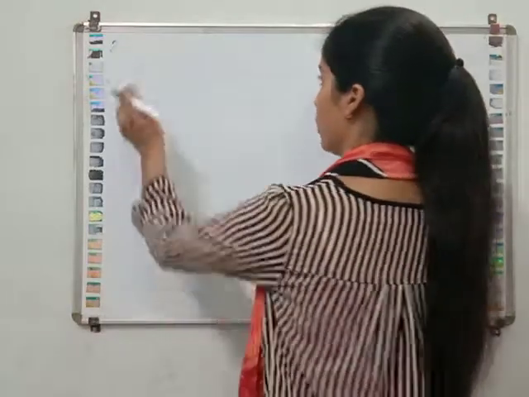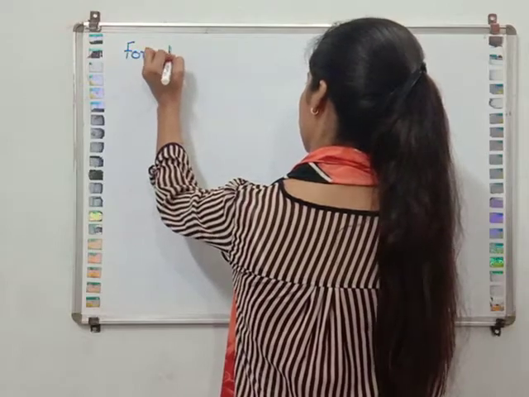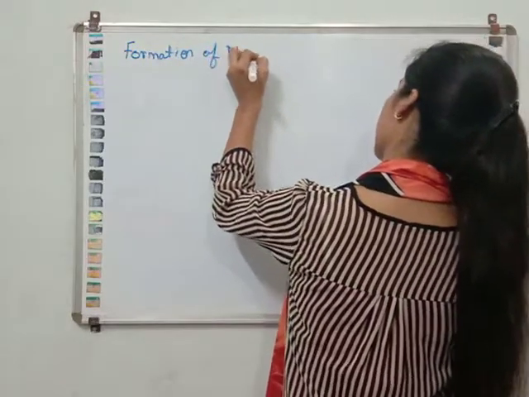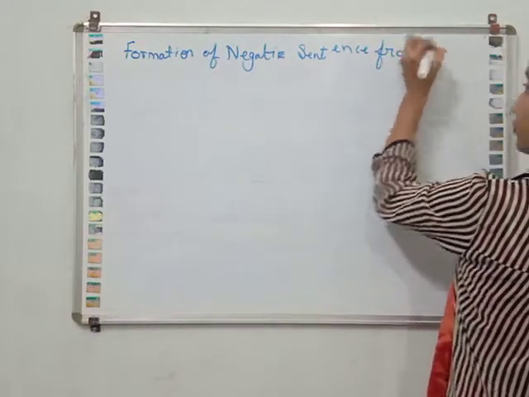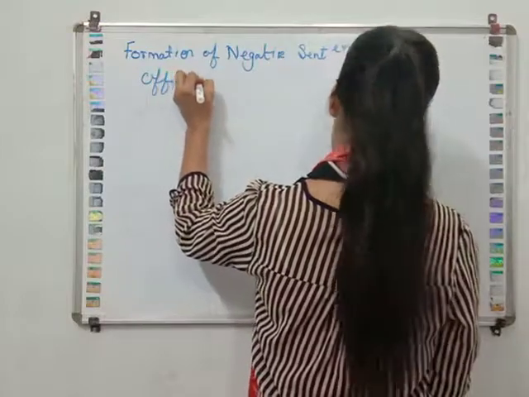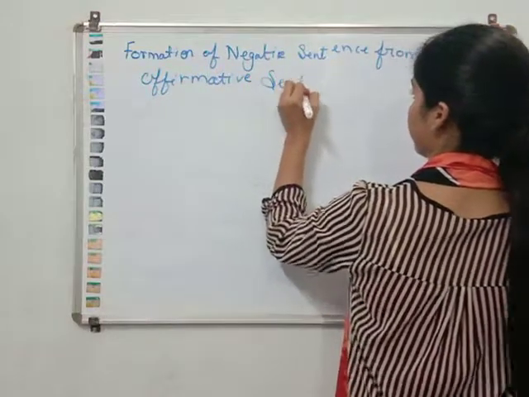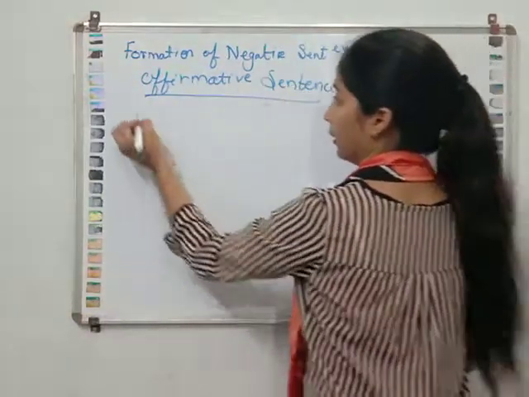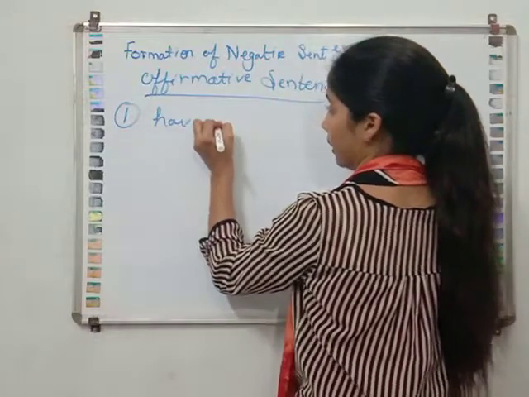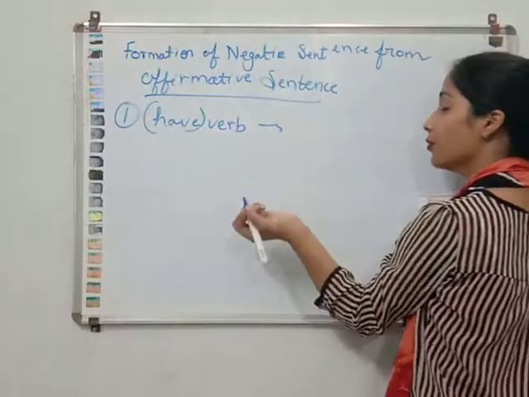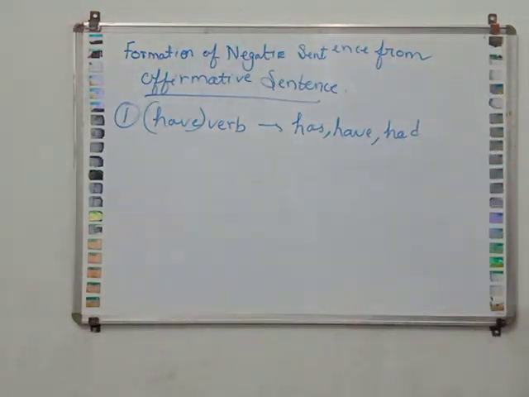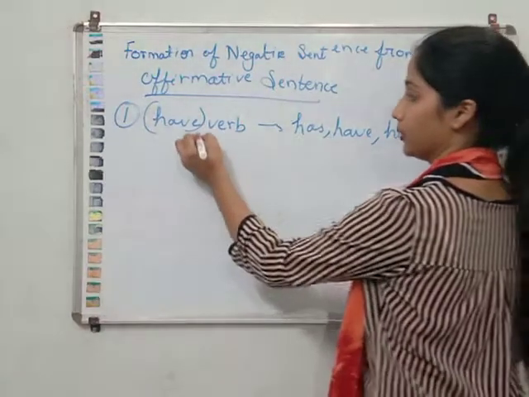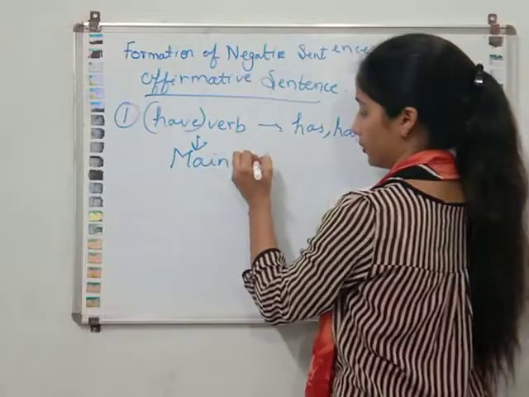Now we will learn about the formation of negative sentences from affirmative sentences. The first one is: if we are using the verb have, meaning has, have or had, as a main verb.